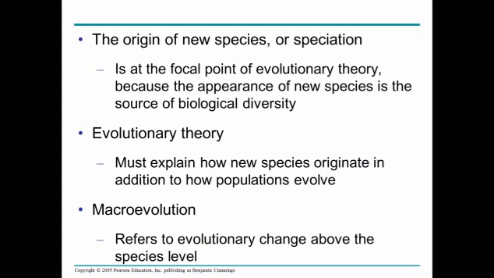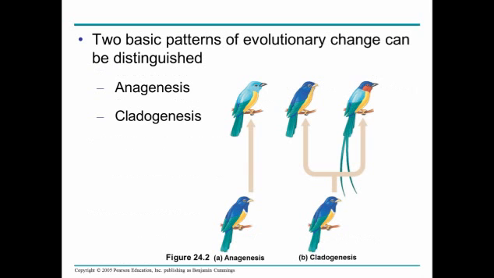So origin of new species, or the term speciation, is the appearance of new species. Due to biological diversity here, differences are good. So evolutionary theory has to explain how these new species originate, and more specifically, how populations evolve. Those two things are tied, of course. So macroevolution is the evolutionary change above the species level. That's a complicated way of saying it's the formation of a new species. In chapter 23, we talked about microevolution.